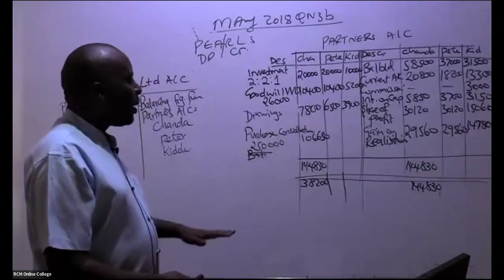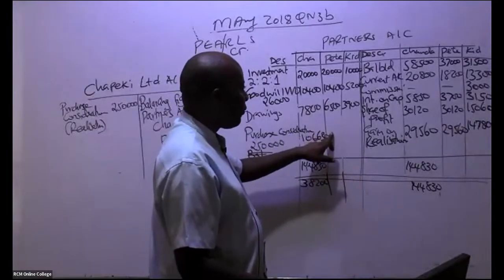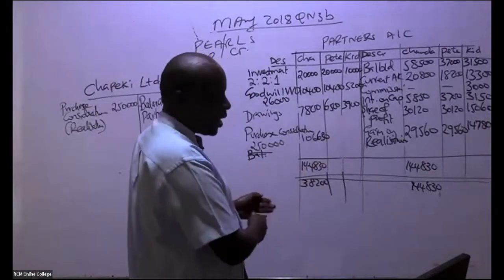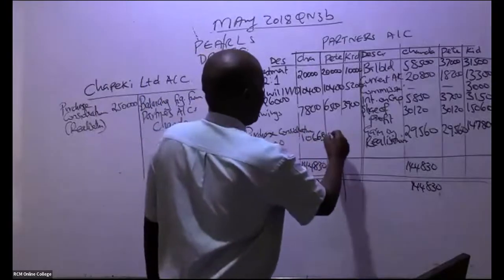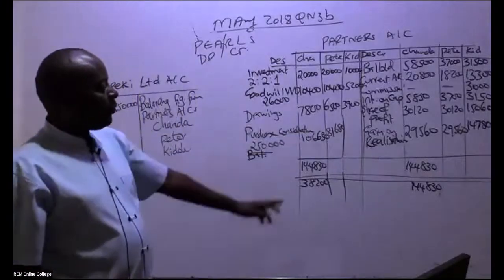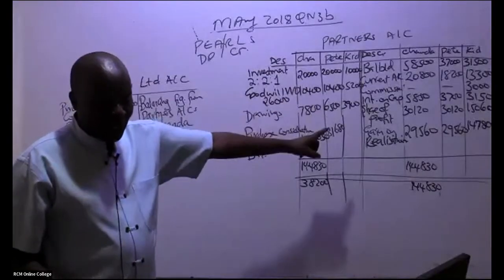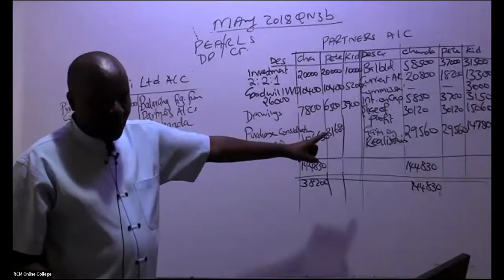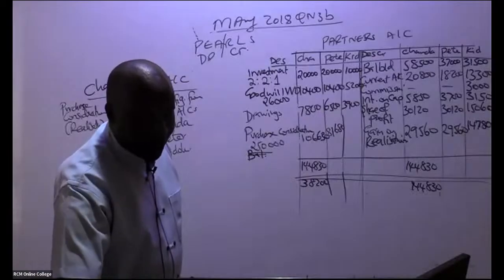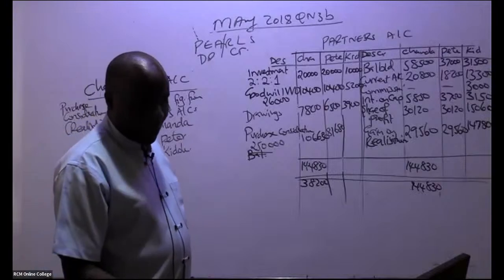Actually, I want the final answer. I want the final answer here for Peter. Balancing figure for Peter. They're telling me it is 81,680. How about balancing figure for Kidole Sambusa? 62,690. 62 or 61? Be keen. 61,690.